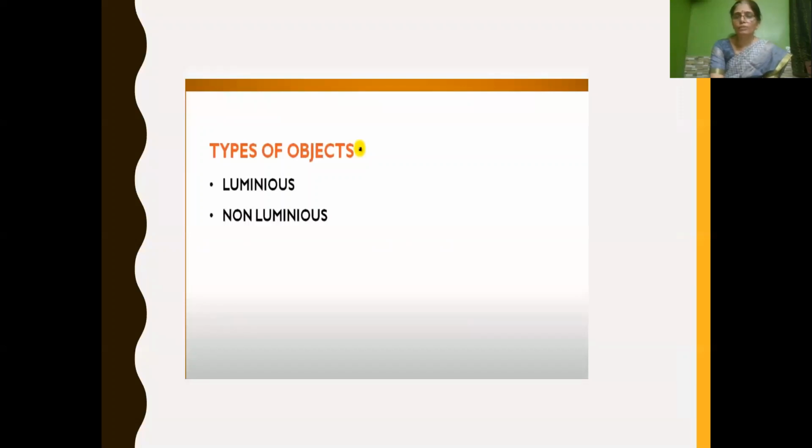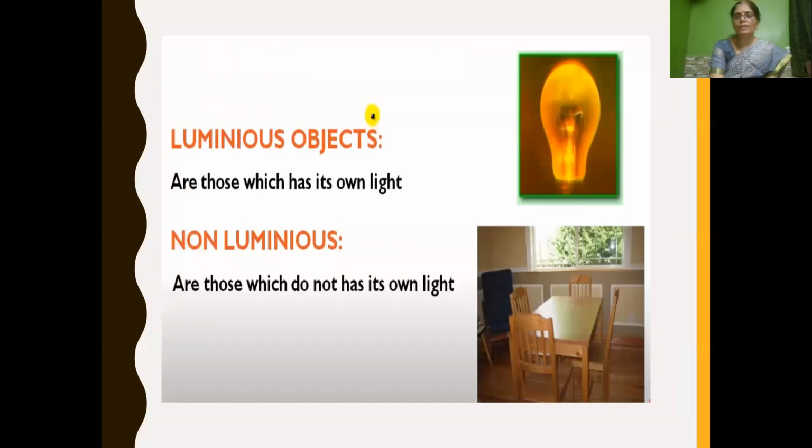If you see the types of objects around us, there are two types: luminous objects and non-luminous objects. Non-luminous objects can also be called illuminated objects.